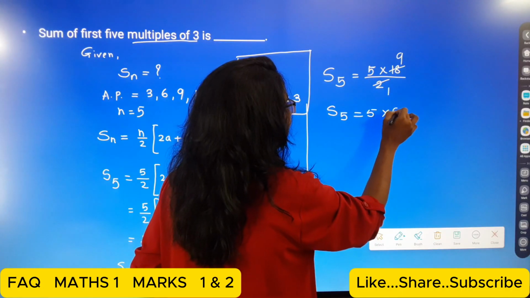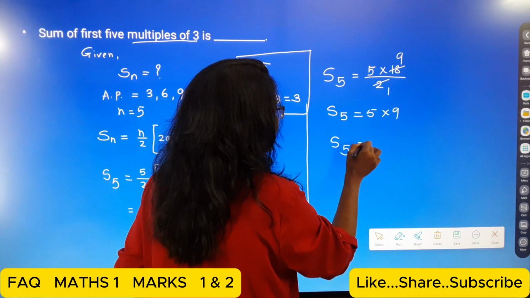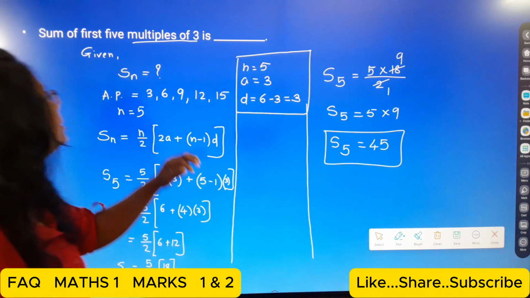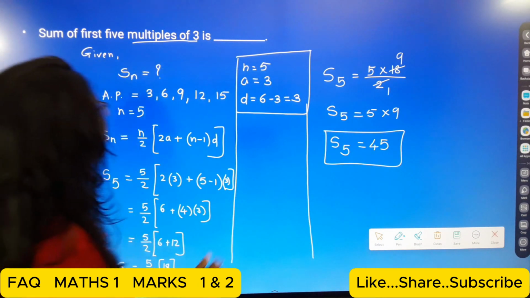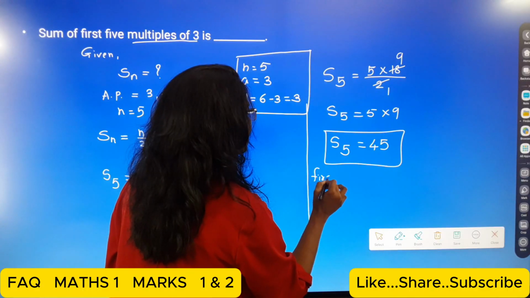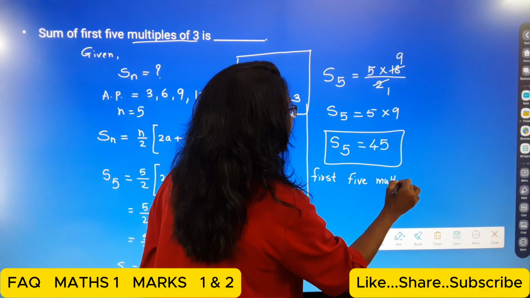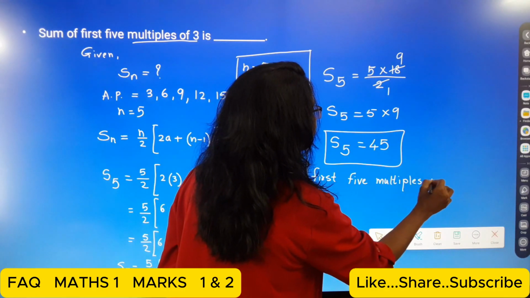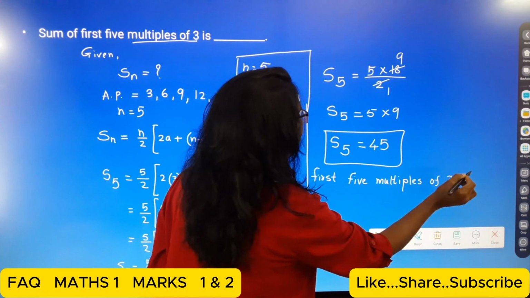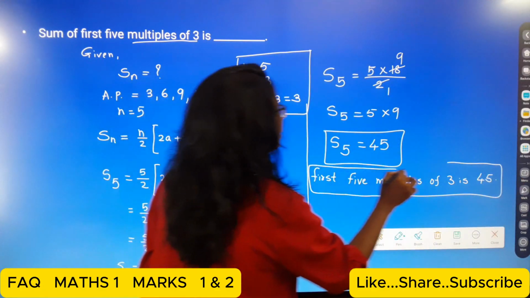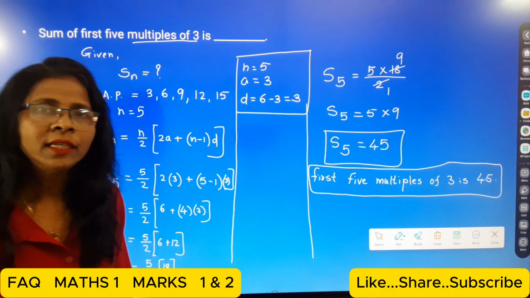So 5 multiply 9. So S_5 is equal to 45. So the sum of the first 5 multiples of 3 is 45. This will be the final answer.